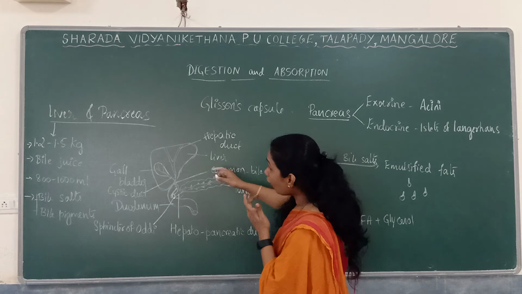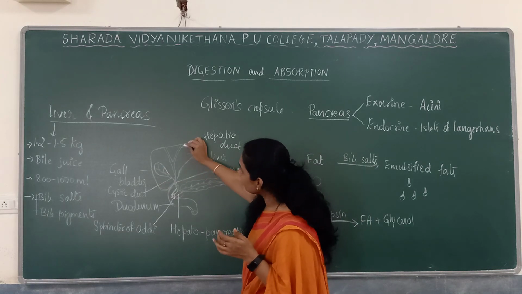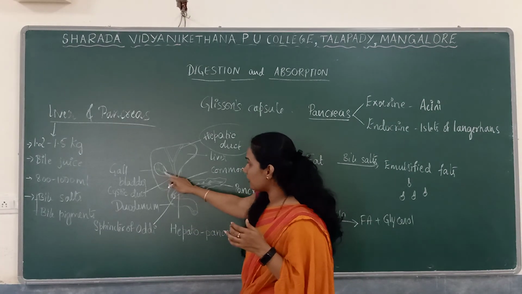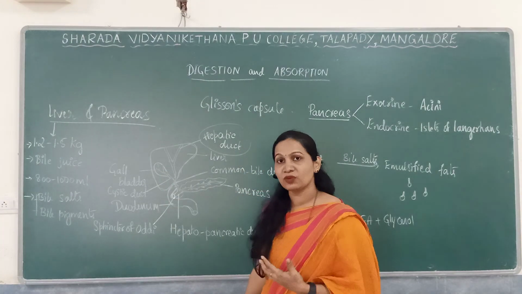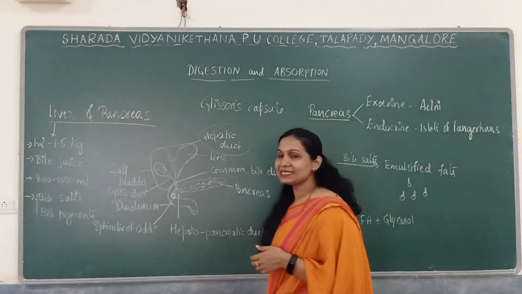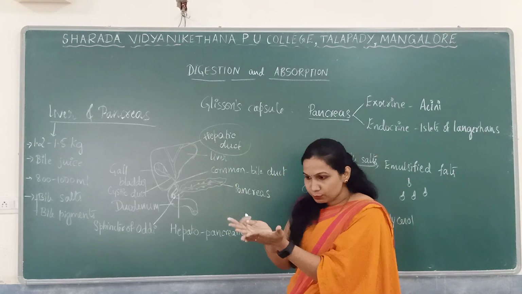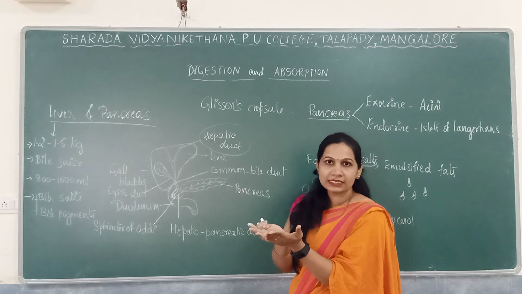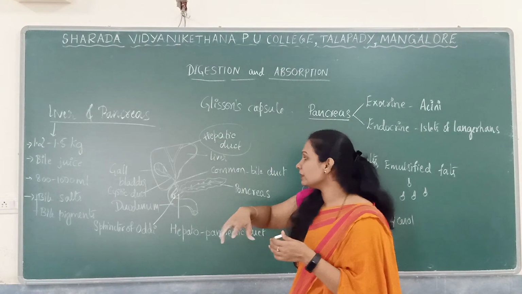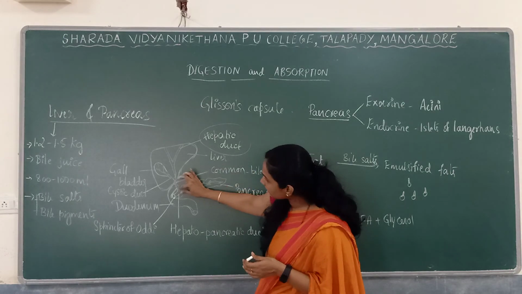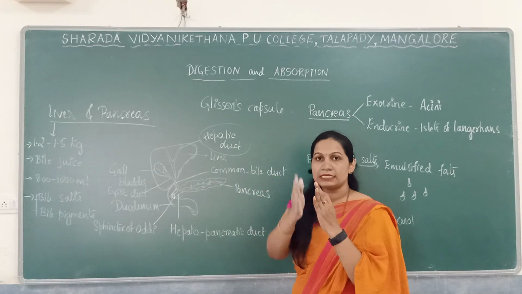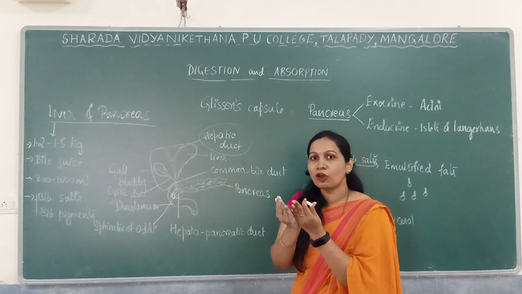All the secreted bile juice is transferred through the hepatic duct, the duct of the liver, into the gallbladder, where storage and concentration of bile juice takes place. The duct of the gallbladder is known as the cystic duct. Then both the ducts join: the hepatic duct and cystic duct join and form a common bile duct.